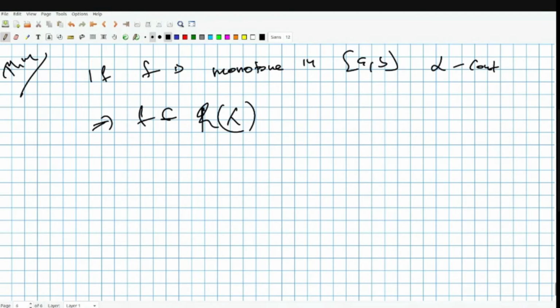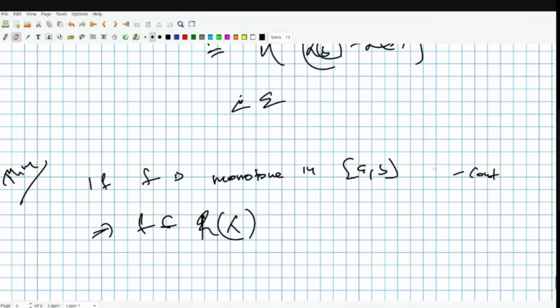Okay, so I'll forget about the Stieltjes part then. Thank you, I'll keep that in mind. So we'll forget about this, and we'll just say if f is monotone, then f is Riemann integrable.